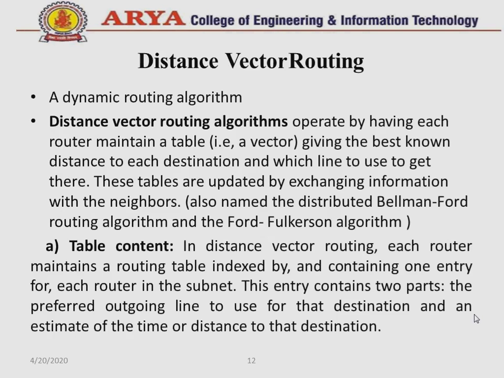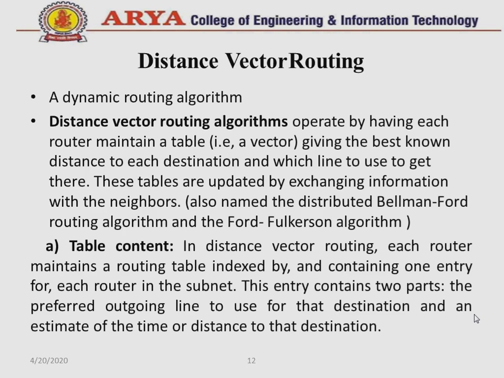Now the next type of routing is distance vector routing. This is a dynamic routing algorithm. The distance vector routing algorithm operates by having each router maintain a table giving the best known distance to each destination and which line to use to get there. These tables are updated by exchanging information with the neighbors. It is also named the distributed Bellman-Ford routing algorithm and the Ford-Fulkerson algorithm.